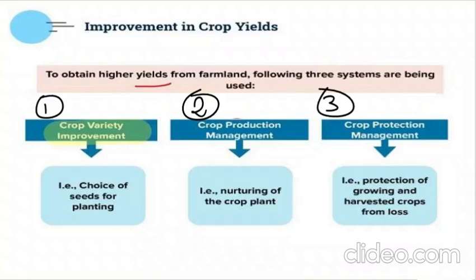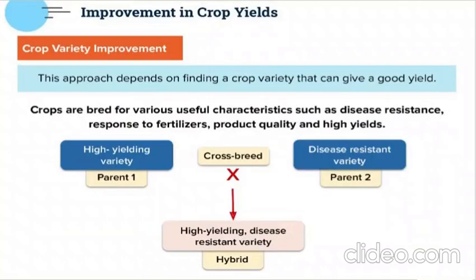So let us quickly understand what we mean by crop variety improvement. Crop variety improvement is a method where we find a crop variety that will give us good yield and that is even disease resistant. So two types of crops are bred together, which have their own characteristics like disease resistance, good response to fertilizer, product quality, high yields.